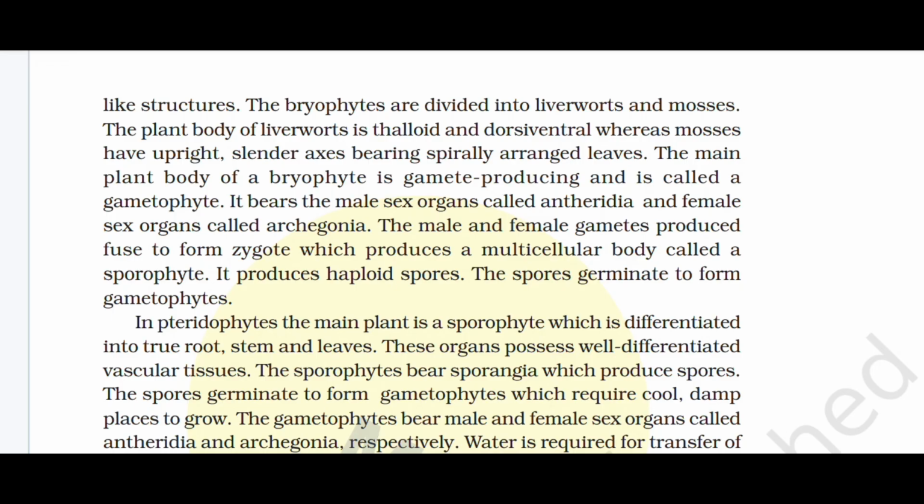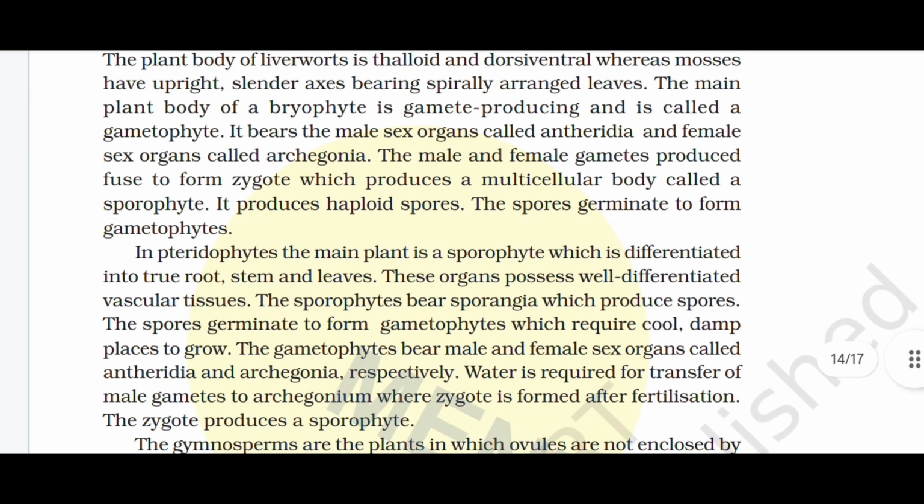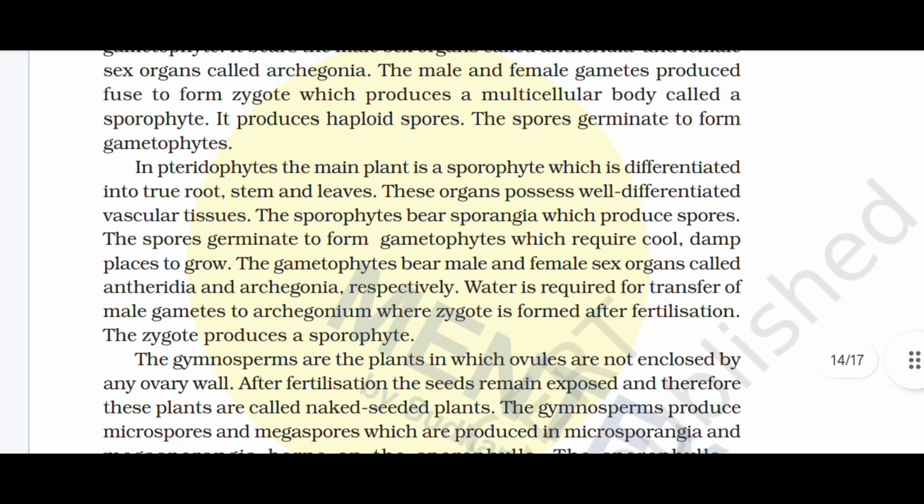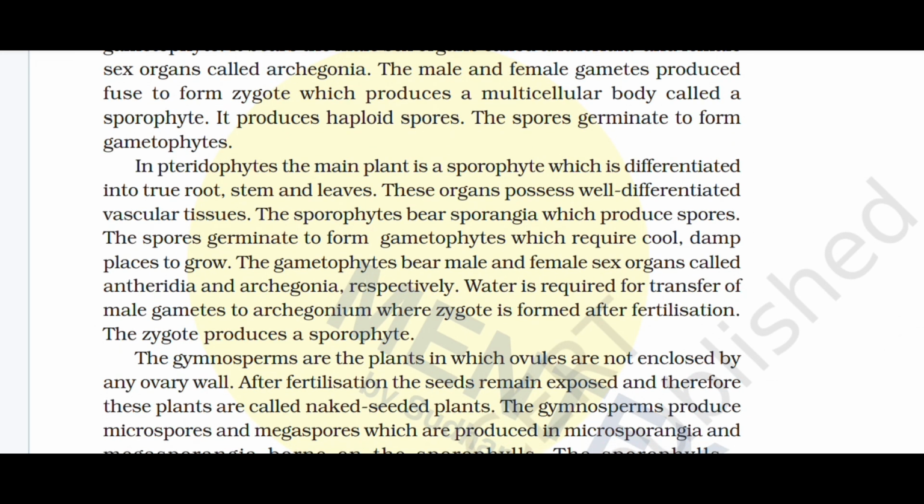The main plant body of a bryophyte is gamete producing and is called a gametophyte. It bears the male sex organ called antheridia and the female sex organ called archegonia. The male and female gametes fuse to form a zygote, which produces a multicellular body called a sporophyte. It produces haploid spores. The spores germinate to form gametophytes.